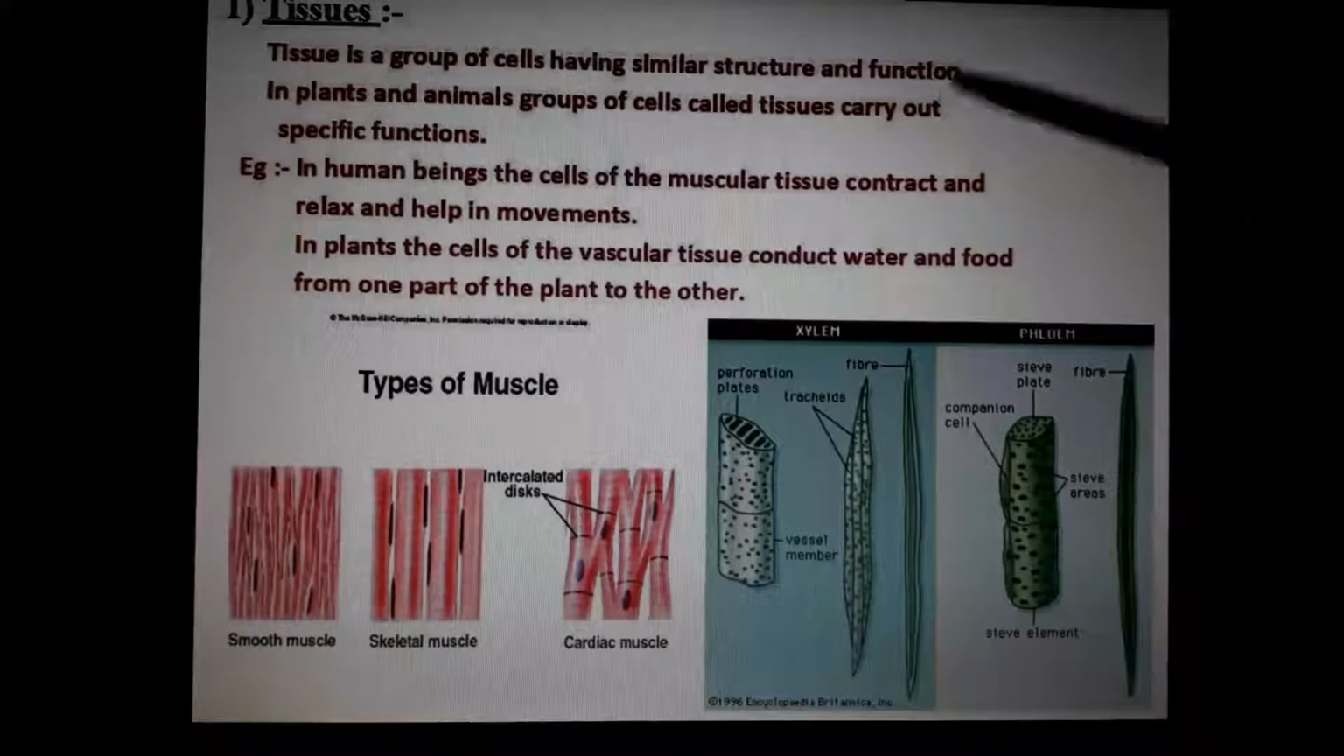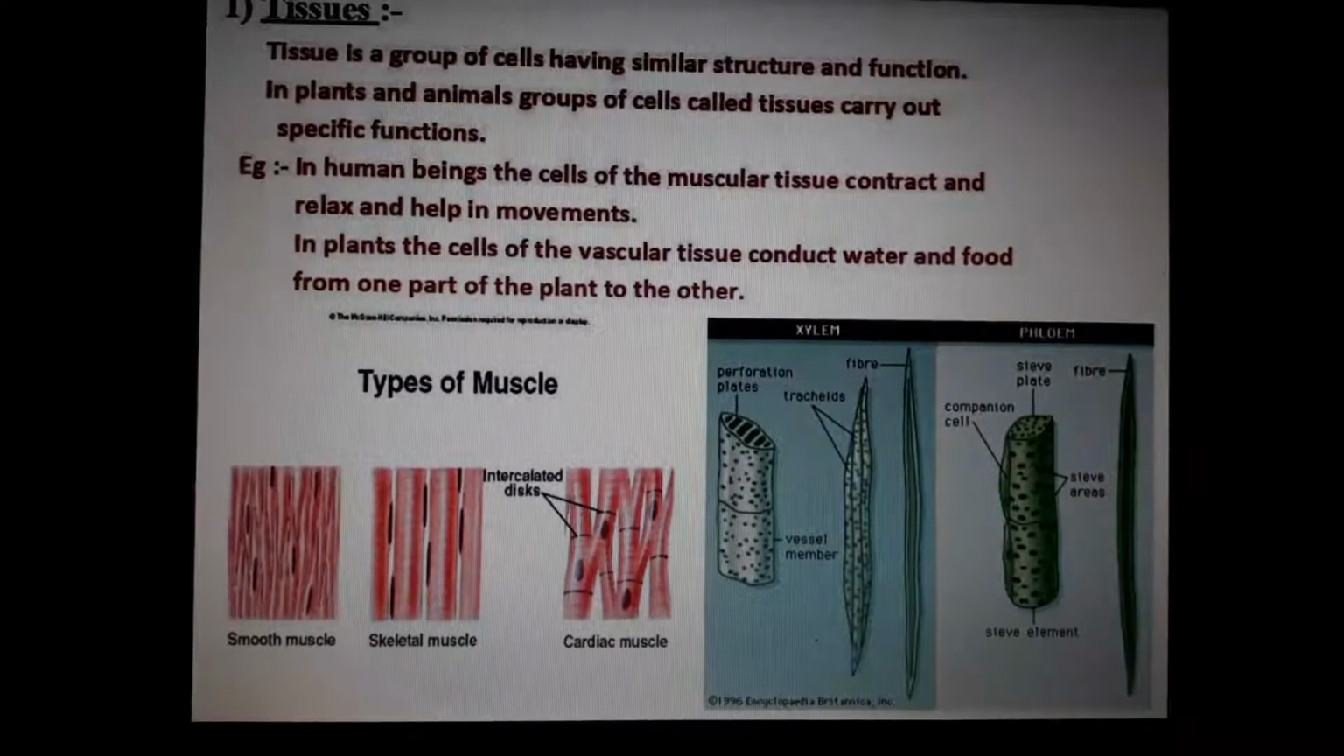This is the definition for tissue. Okay, a group of cells having similar structure and function. Okay, a collection of cells, that is tissue. See the example. In human beings, the cells of muscular tissue contract and relax. Muscular tissue, example. In the case of plants, cells of the vascular tissue conduct water and food from one place to another. Have you heard about plants? They need water to survive. Okay, the roots will absorb the water from the soil. Heard about that? Okay, these tissues help in absorption of that water and minerals in the case of plants.